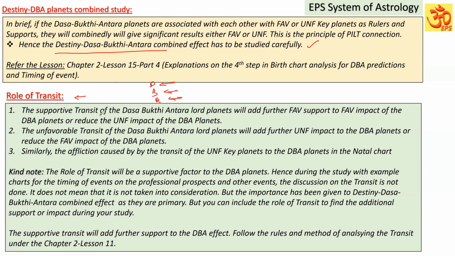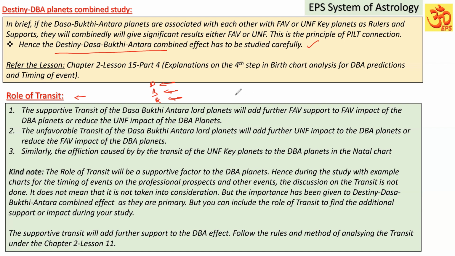The supportive transit of the Dasa Bhukti Antra Lord planets will add further favorable support to the favorable impact of the Dasa Bhukti Antra planets or reduce the unfavorable impact of the Dasa Bhukti Antra planets.